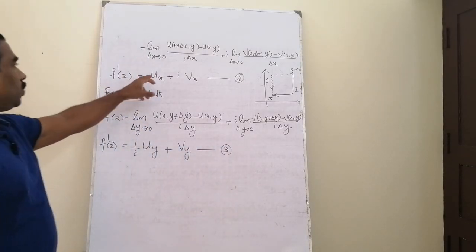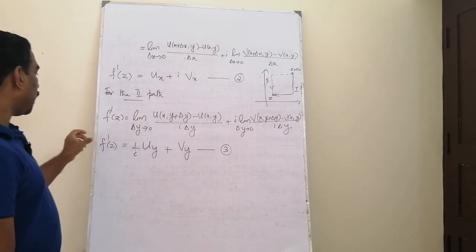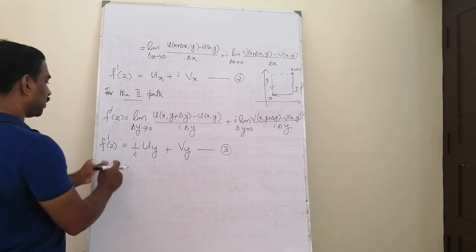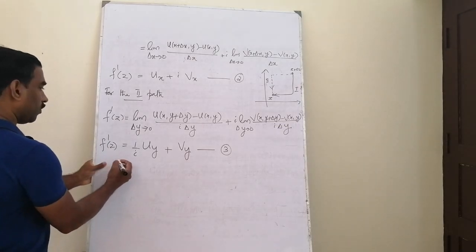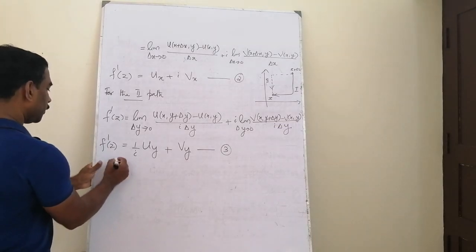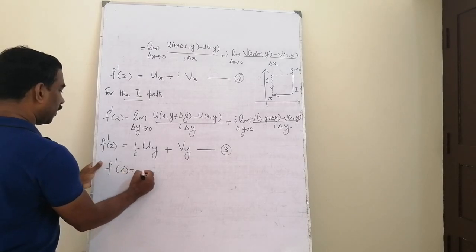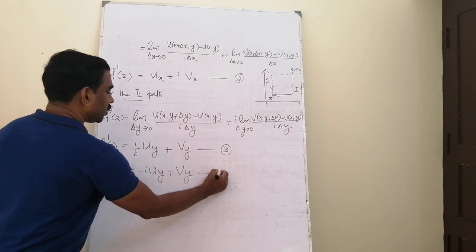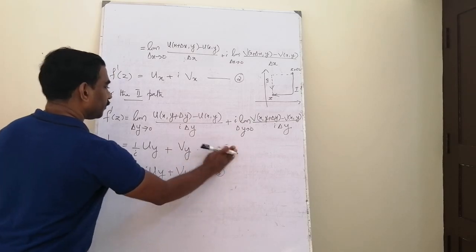So f dash z is equal to u x plus i v x, and another value is f dash z equal to 1 by i, we can replace this 1 by i as minus i, into u y plus v y. So this is our equation number 3.